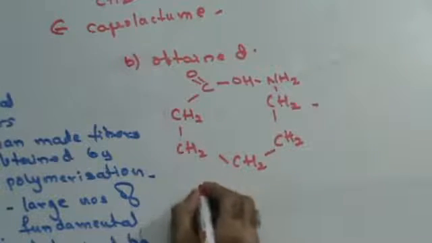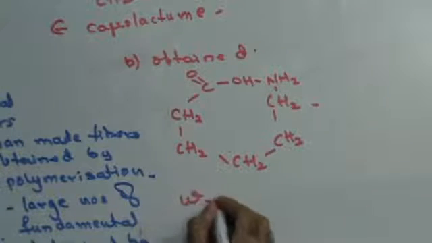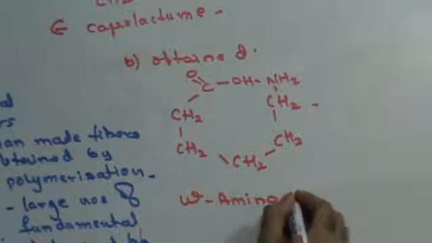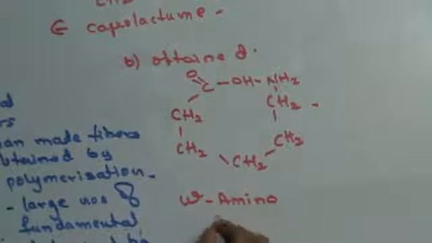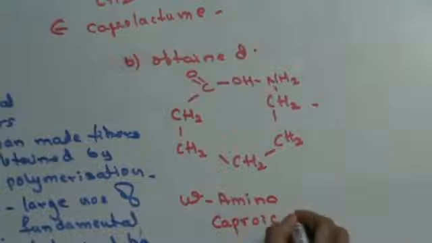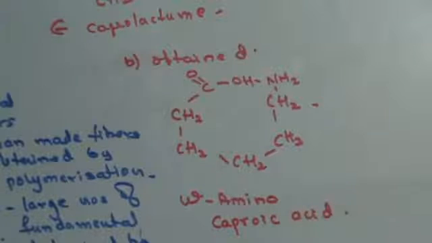This particular compound is your omega amino because it has an NH2 group in it, and since it has COOH, that means this is acid, and this is called caproic acid. It has the amine group, therefore it is amino. Since it has COOH, therefore this is acid.